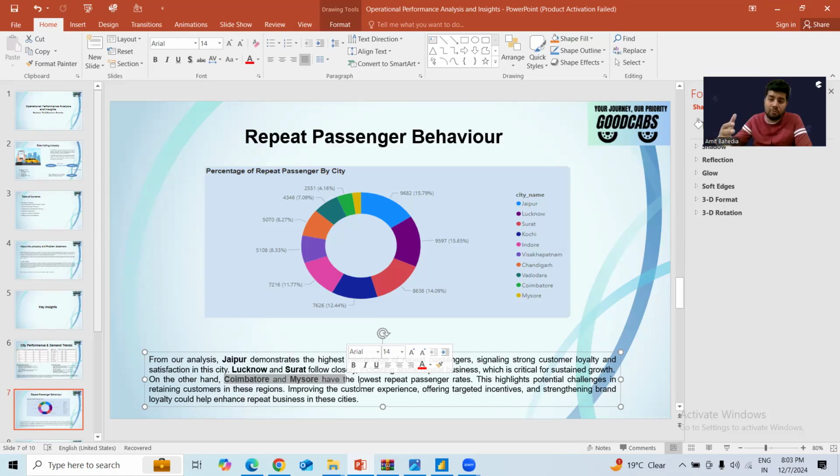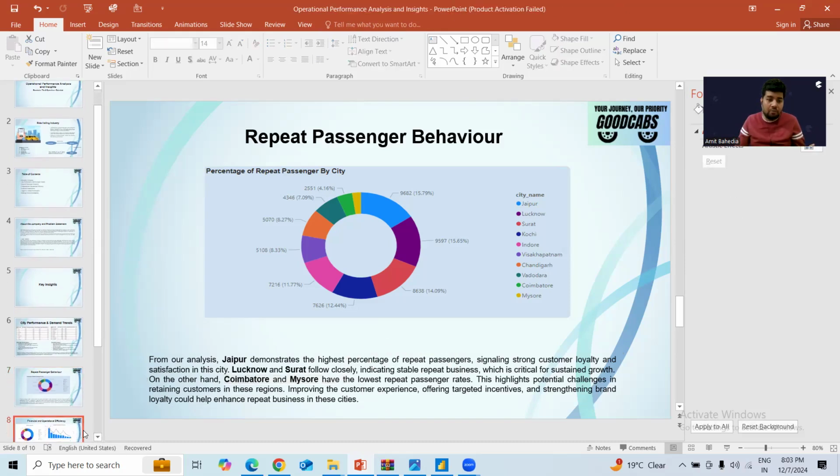For the target achievement part, they have to focus on Surat and Baroda. So for every metric, there is a target city. It's not like that everything is the same for each city.